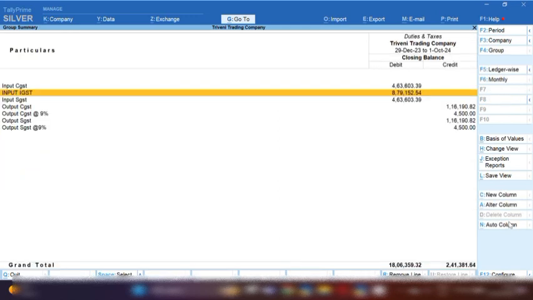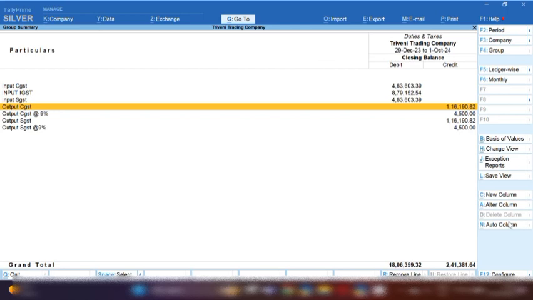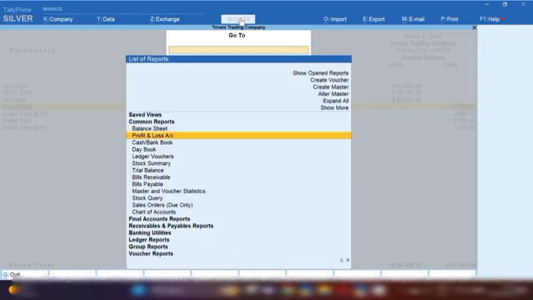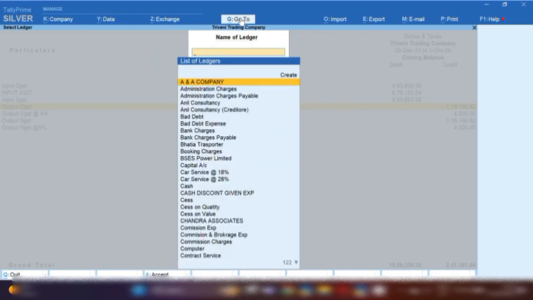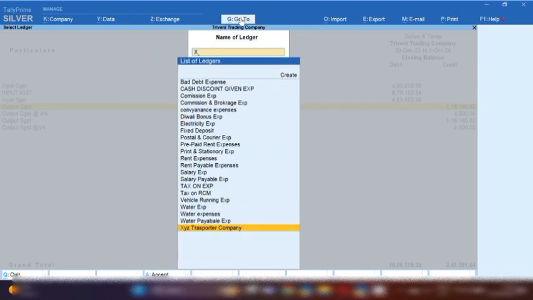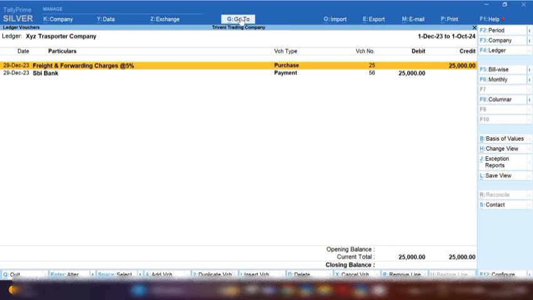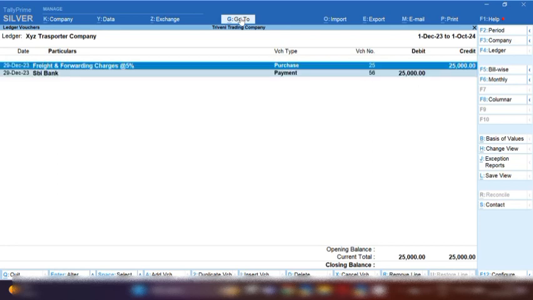So this is how, now you can see it is not showing input IGST at the rate of 5%. Before it was showing, but as we have paid, the entry is removed. So this is how you can purchase from an unregistered transporter party and you can book RCM and pay to the government. So now you can see XYZ transporter company ledger has been nil. We have purchased service with rupees 25,000 and we have paid rupees 25,000. So ledger has been nil.